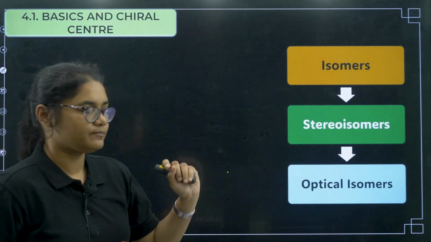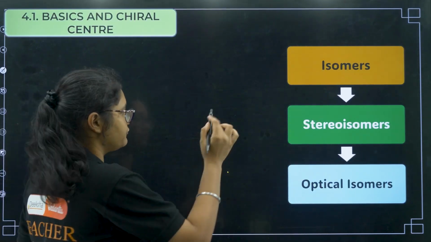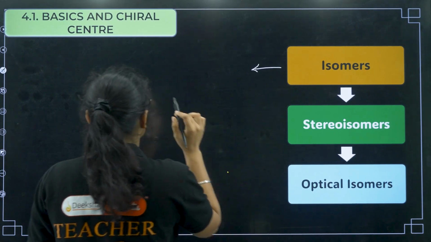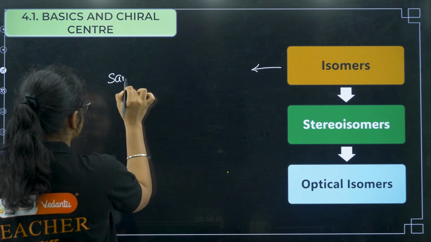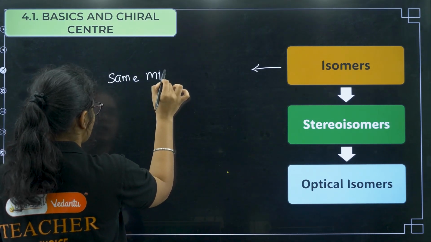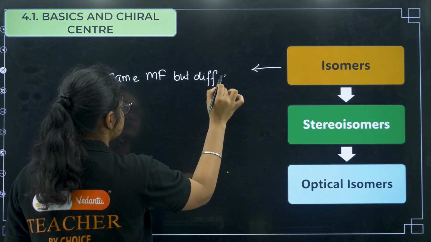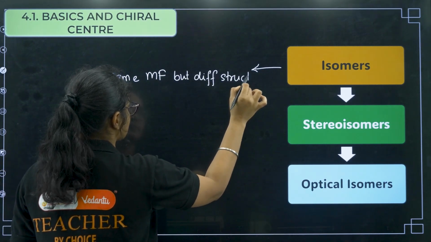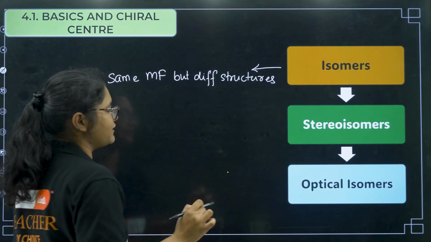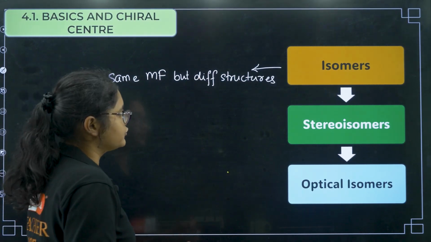First see here, what are isomers? All of us know that isomers have the same molecular formula but different structures. We have all defined this as isomers.